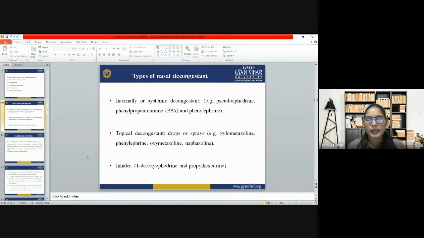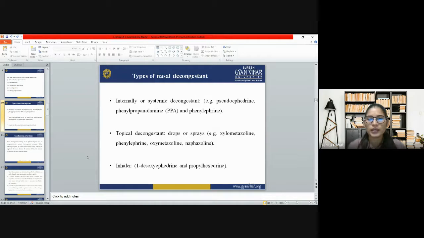Now coming to the types of nasal decongestants, we have categorized them according to their properties. Firstly, we have internal or systemic decongestants that go through the systemic circulation, and then they work. So we have pseudoephedrine, phenylpropanolamine, which we call PPA, and we have phenylephrine.